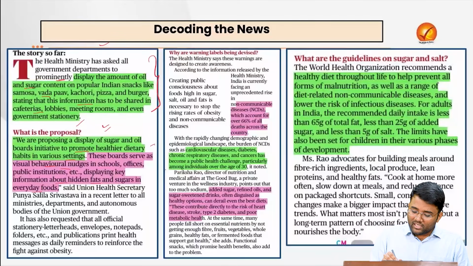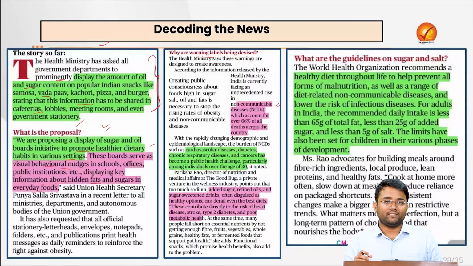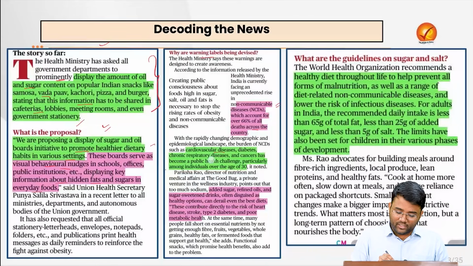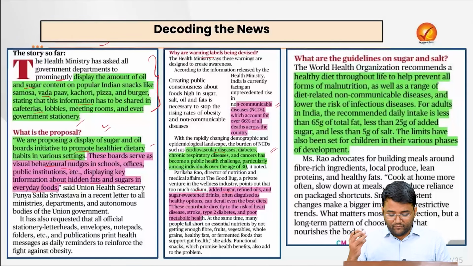Also, the warning labels are being devised because of the rise in non-communicable diseases, which account for over 66% of overall deaths across the country, in the form of cardiovascular diseases, diabetes, chronic respiratory diseases, and cancers. This is becoming a public health challenge. Also, a private venture is saying that too much sodium, added sugar, refined oil, and sugar-sweetened drinks, often disguised as healthy options, can even derail the best diets. For example, the zero Coke or the no sugar Coke. Again, that is not a healthy option.